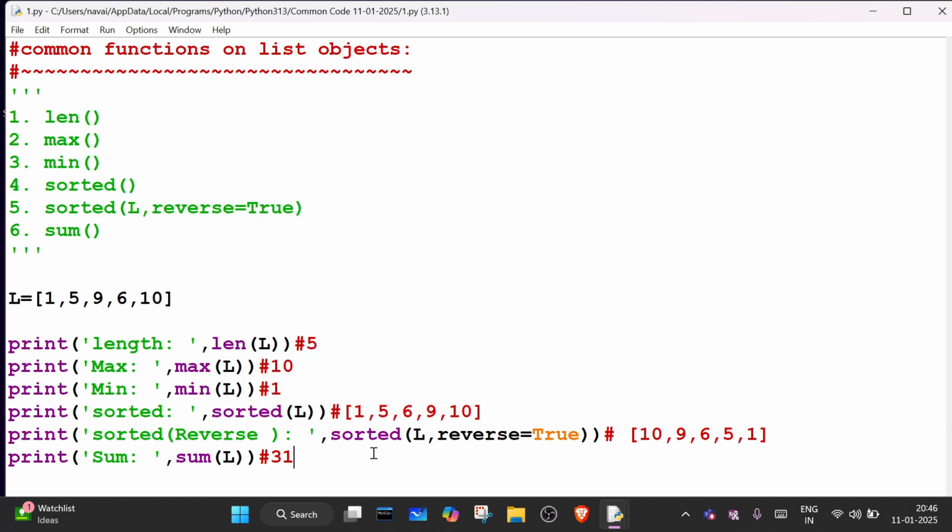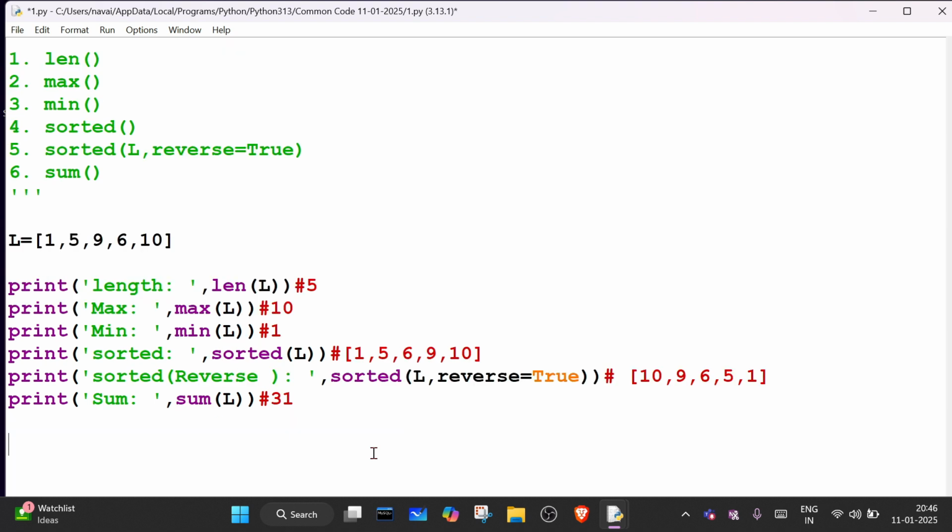One tricky question for you. If I print here L, what will happen? Can anyone tell me what the output will be?